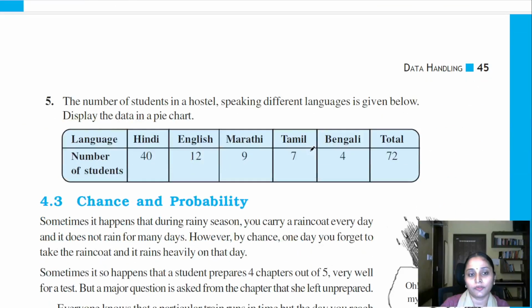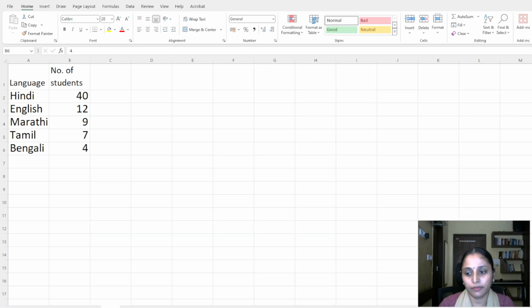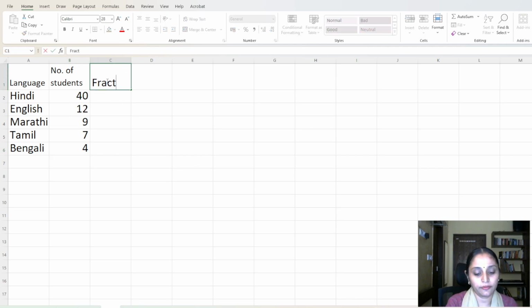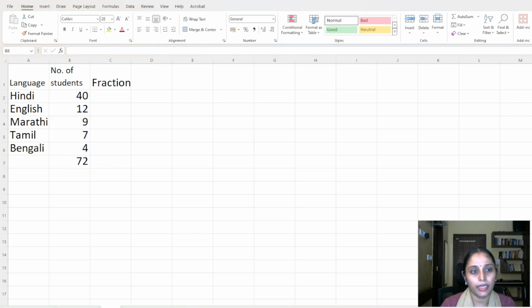Okay, so moving on to the fifth question, I'm going to copy this data in an Excel sheet first. So here I have the data with me now. The first thing we're going to do is find the fraction, right? So first of all, what is the total number here? Total number of students in the hostel is 72. It's not mentioned in the question, but it's given in the data, right? The total is 72. Okay, yes. So now I have the total as 72.